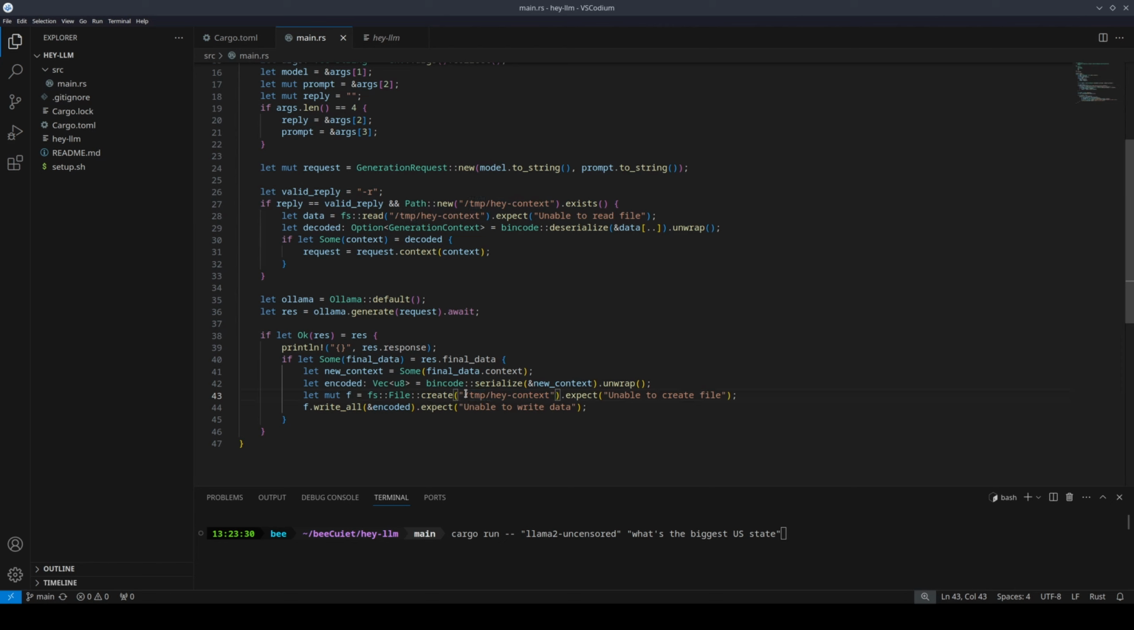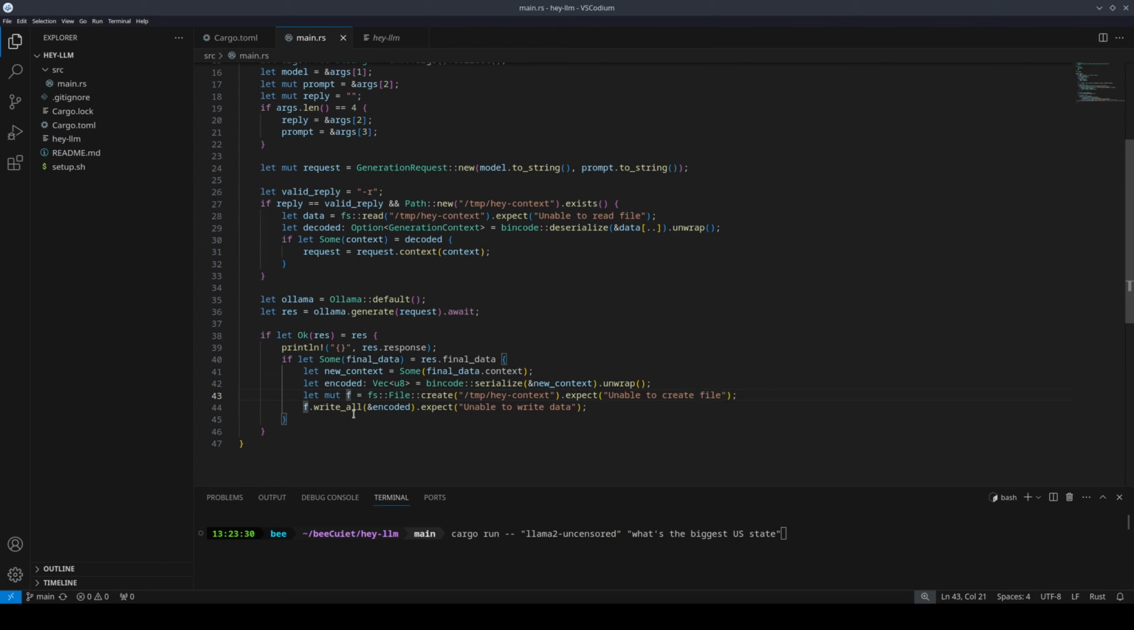I chose to store it in the temp folder because it's good practice, and it's just a temporary file. It's not important in the long run to preserve over time, and if it gets deleted, it won't be the end of the world. And then if it fails, we're just going to throw an error, unable to create file. And then once we've created it, we have to actually write into the file.